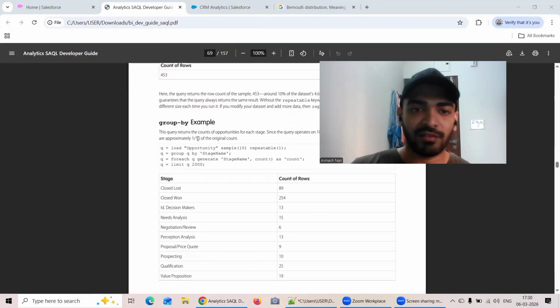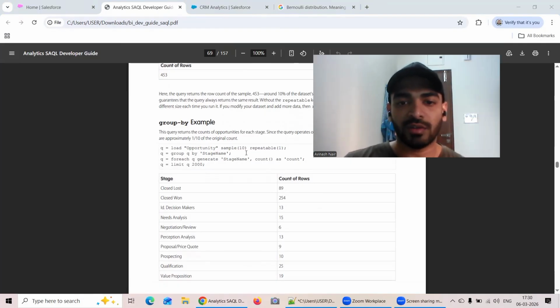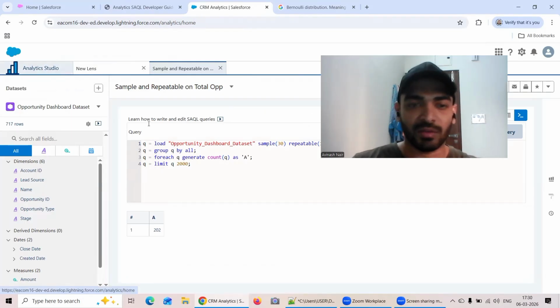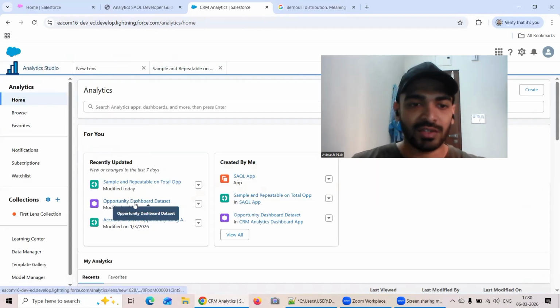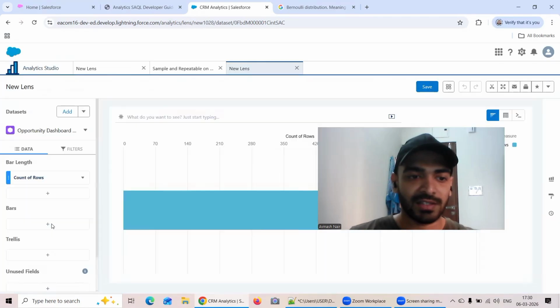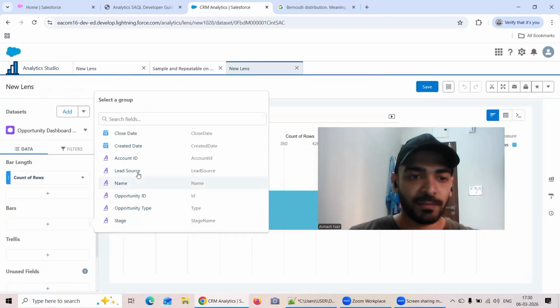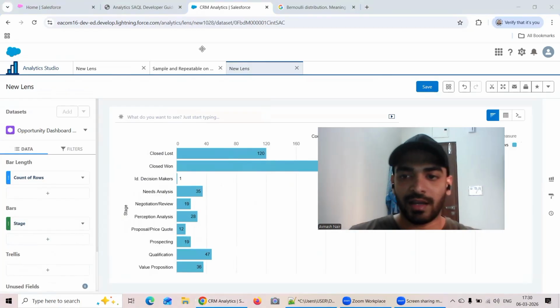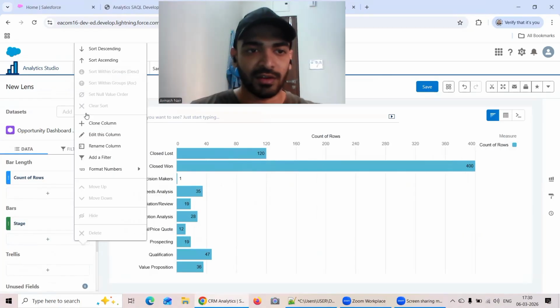So for example, for the group by, for each of the counts, you can see what specific sample you will get. So you can take 10% of that. Let's say I go for this opportunity and I group by that stage. Firstly, I will open this particular data set and group by a particular stage, in descending order.